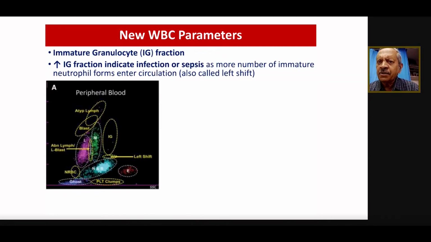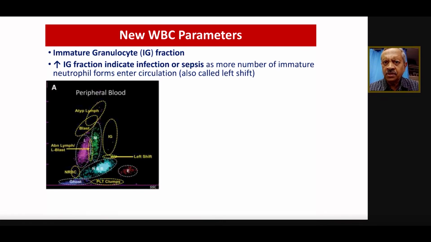These immature granulocytes are nothing but the fraction of the neutrophils which are earlier, premature. That means whenever there is an infection, a large number of WBCs are produced, which we may not be able to see in the peripheral smear, but here we can see the immature granulocytes as a special, different kind of scatterogram.